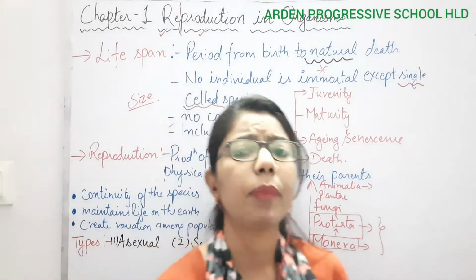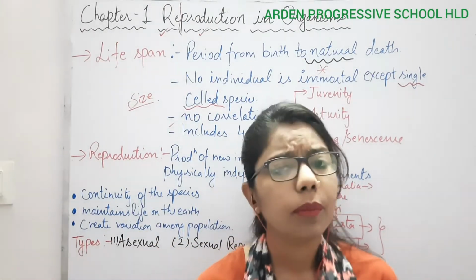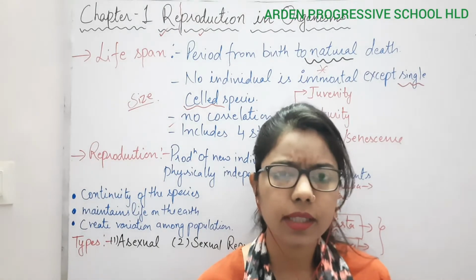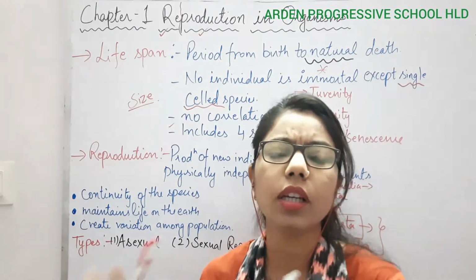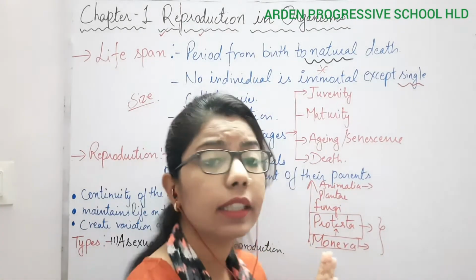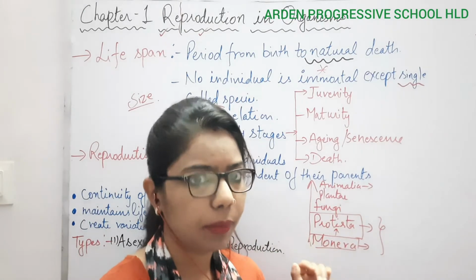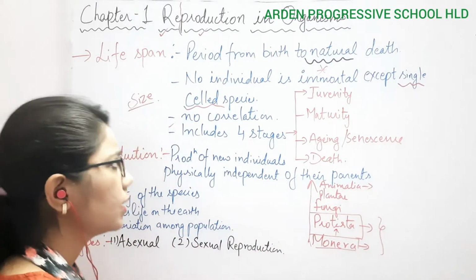Same thing in case of mango tree and peepal tree. What is happening here? Both are of somewhat the same size, but the lifespan of mango is less as compared to the peepal tree. So we do not have any clear cut reason why it is happening so. So there is no correlation among the organisms.